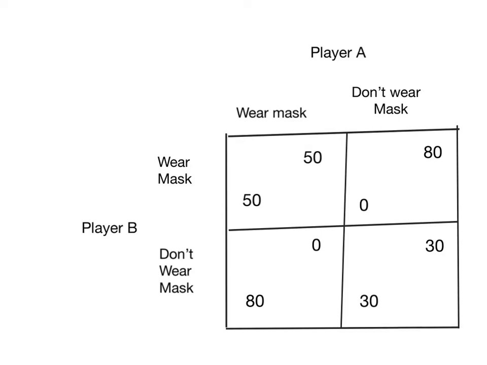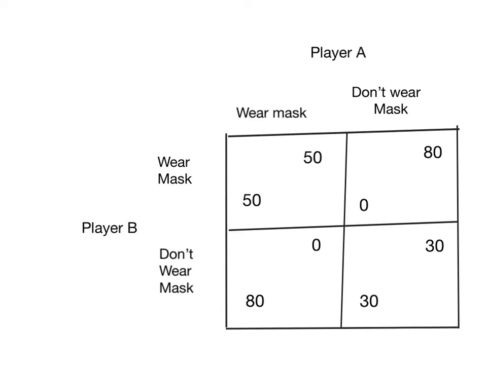What about if player A is wearing a mask? Well, if player A is wearing a mask and player B chooses to also wear a mask, well, they get the uncomfortableness of wearing the mask, but now they're both protected. So they're both protected from COVID-19, so they both get a payoff of 50. But notice that if player A is wearing a mask, player B would prefer to take their mask off.